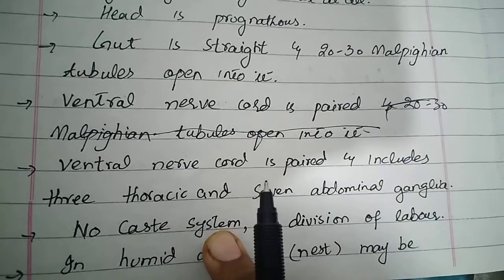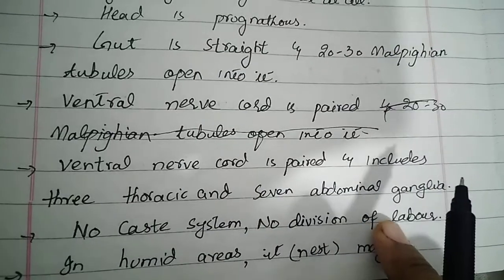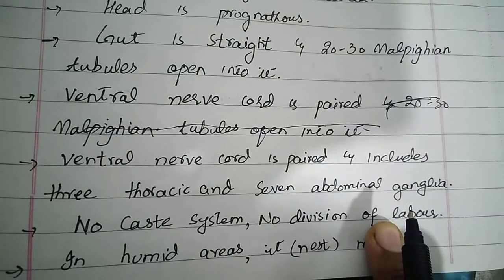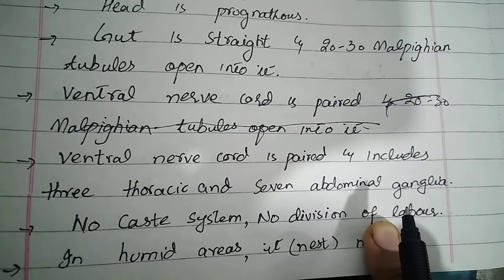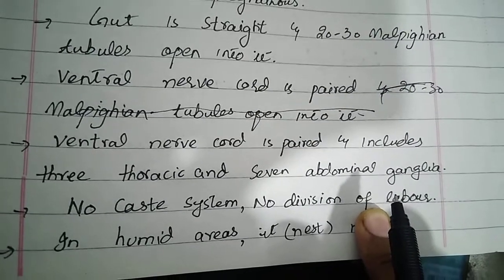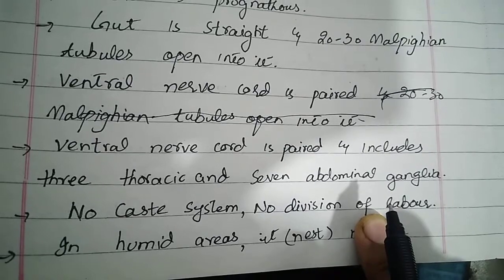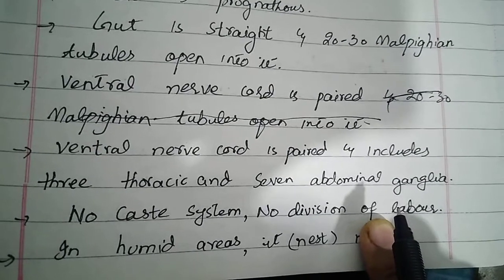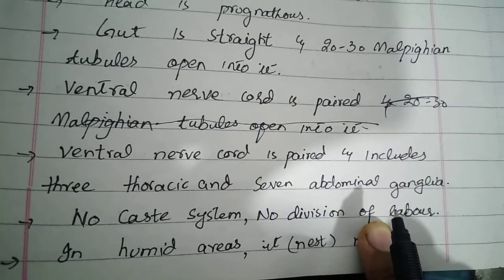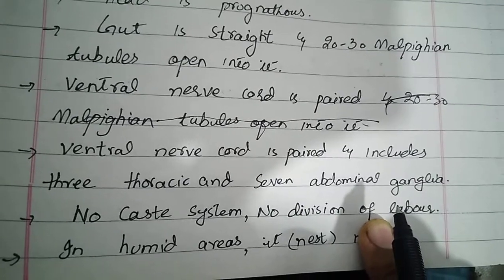No caste system is present, no division of labor. It means here there is no caste system or division of labor, unlike the honeybee and other social insects in which caste systems and division of labor are present.